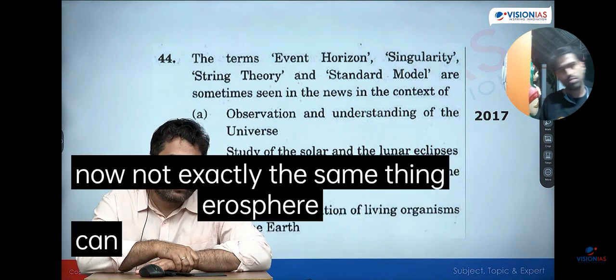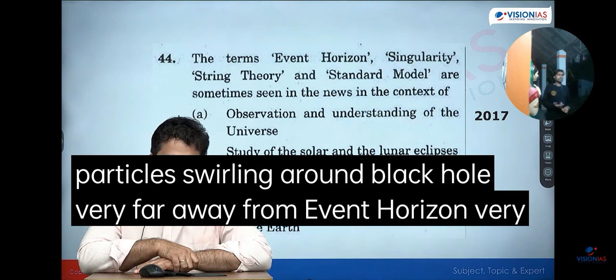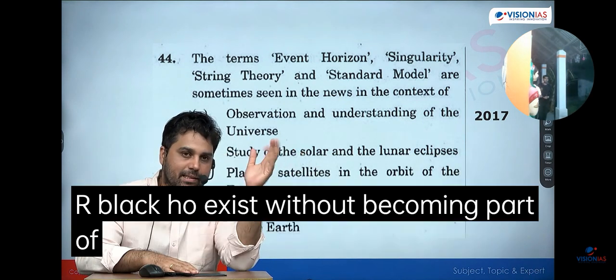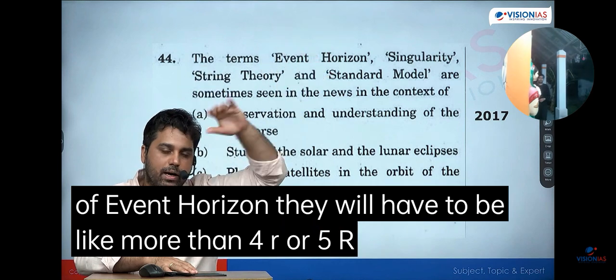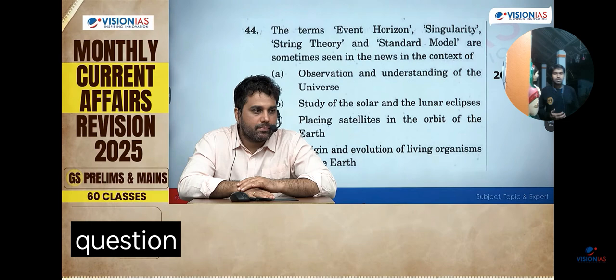Not exactly the same thing. Ergosphere can be thought of as a lot of photons and particles swirling around a black hole, very far away from the event horizon. If the radius of the event horizon is r, then understand that other things that can exist around the black hole without becoming part of the event horizon will have to be more than 4r or 5r. They have to be quite far from the event horizon. Any other question? String theory?